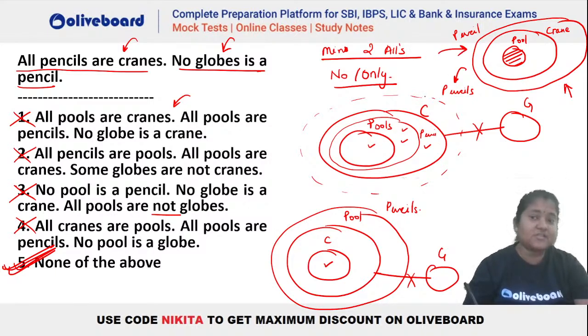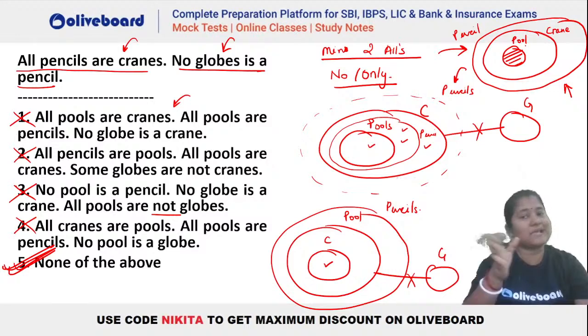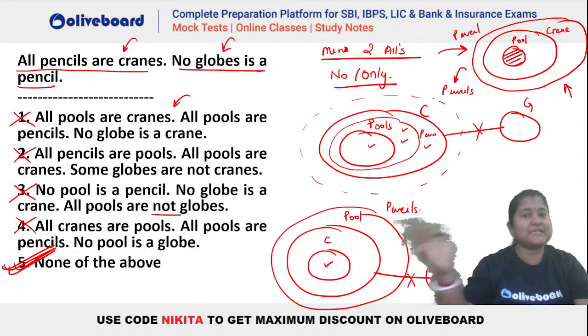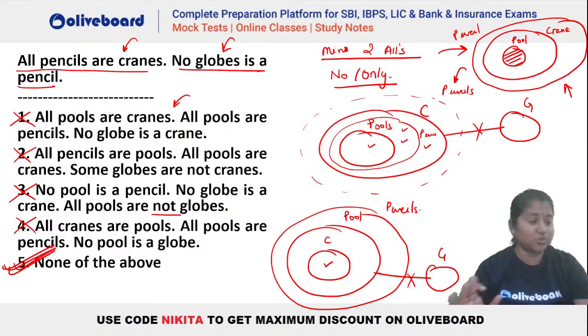In this particular situation also, you can see that pool is completely inside pencil. So statements are still the same. That means this is a possible diagram. And if this is a possible diagram, that means "all pencils are crane" is not a definite conclusion. It's a possibility. Pencils can still be outside crane such that pool is within this, right? I hope this is clear now. So you can see there is a possibility that pencil can be outside crane also.